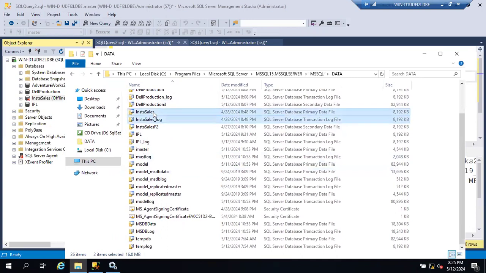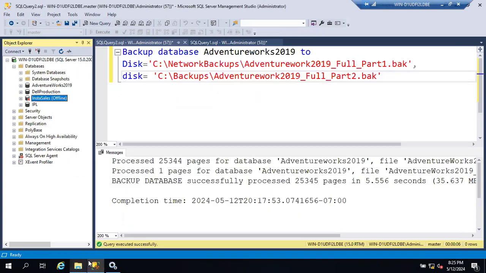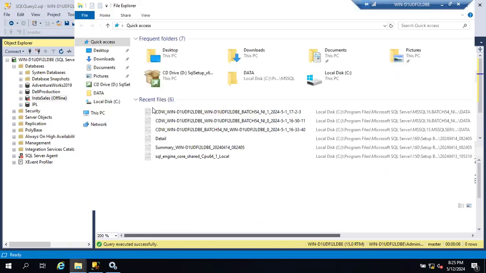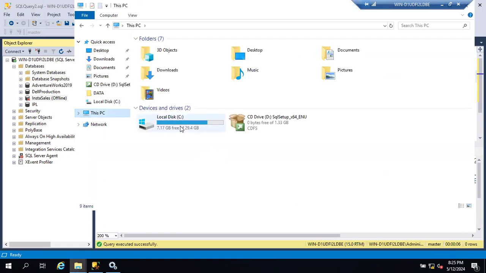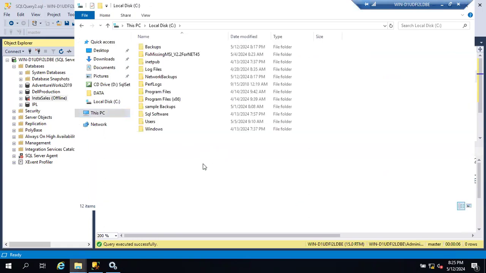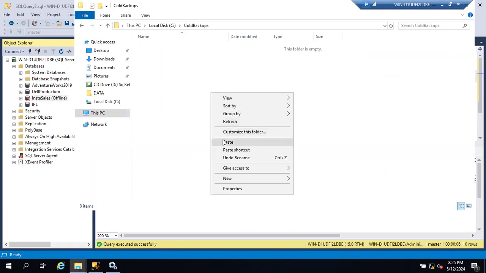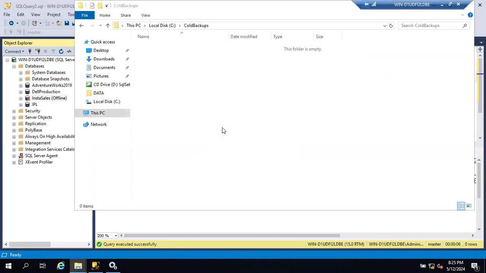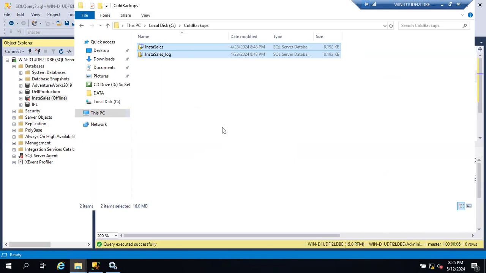Select both using Control key or Shift. Copy it. Go to any location, wherever you want. Okay. So I'm just creating one folder called cold backups here. Control Shift N. Cold backups. Okay. I can just paste it here. This is called cold backup, guys. Copying the files physically from one location to another location is called cold backups.